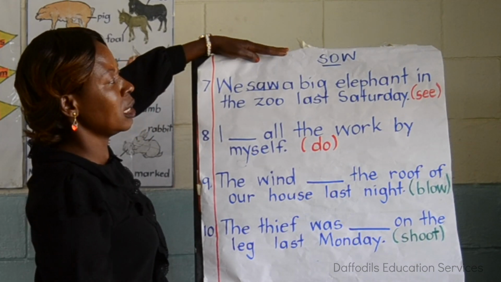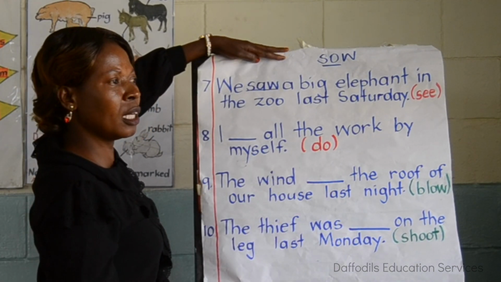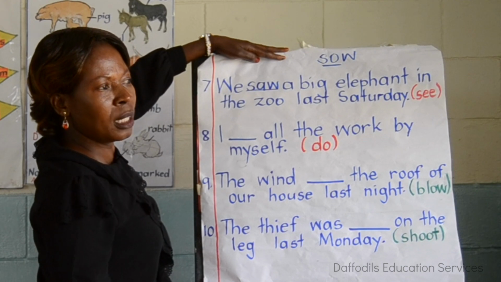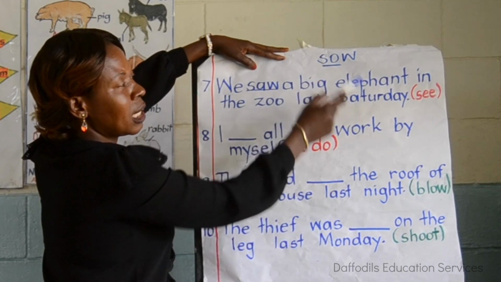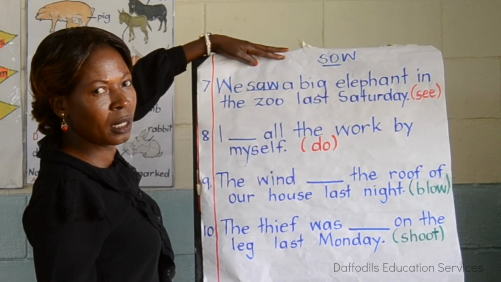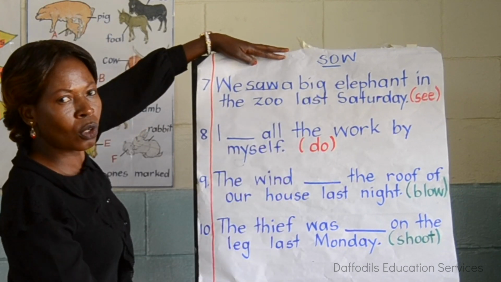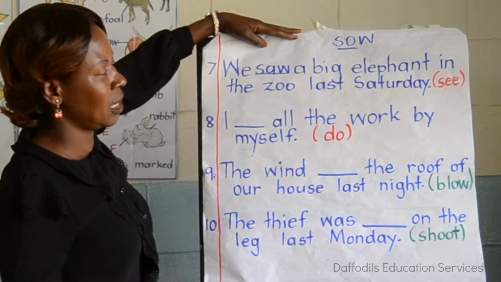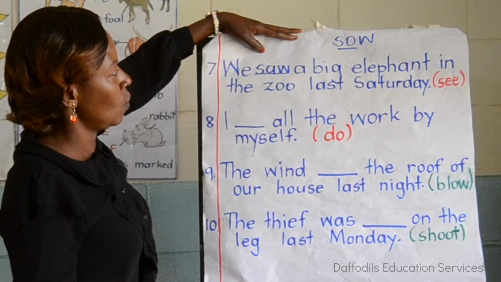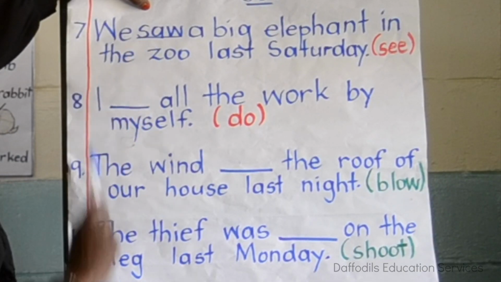And we shall look at this when we come to animals, females and males. We shall see that a sow is the name given to a female pig. A female pig is called a sow. To sow is also to plant seeds. To plant is to sow. So master this spelling very well.